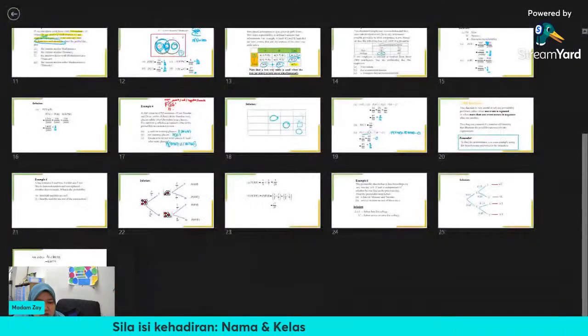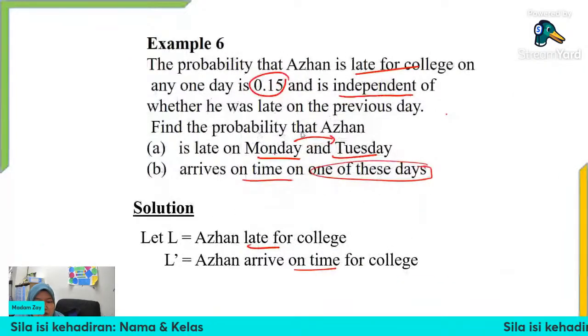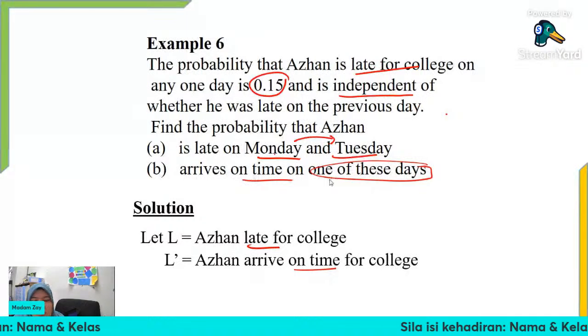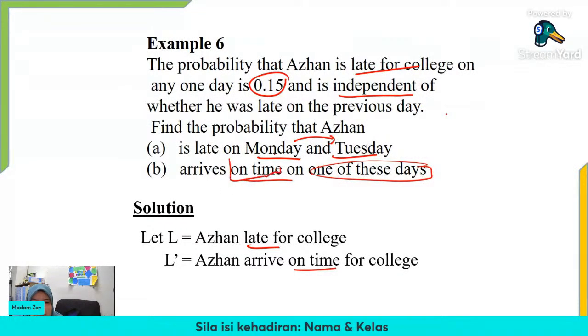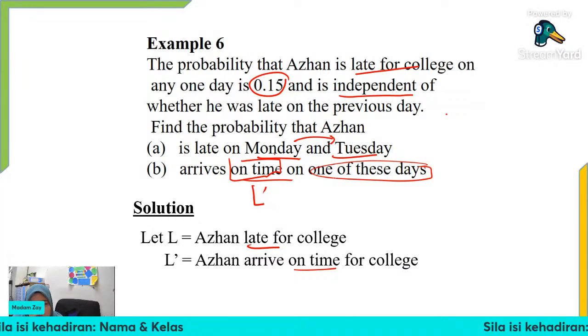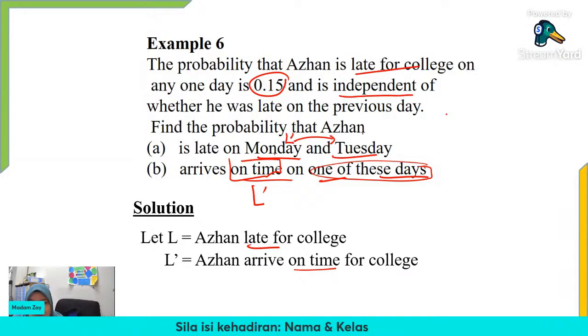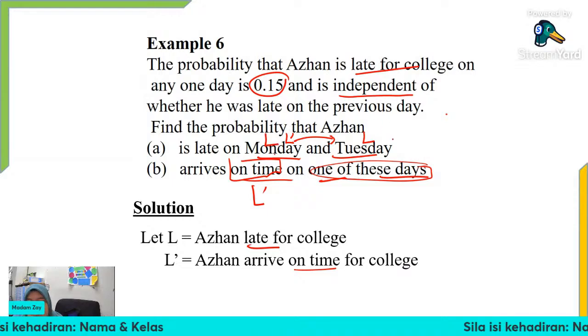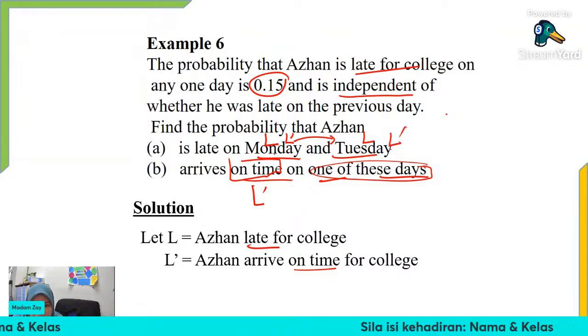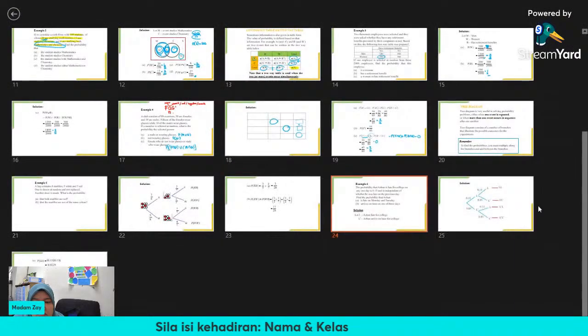Now we have the answer for late. How about the next one, question B? They ask you to find the probability that Azhan arrived on time on one of these days. What does on time mean? On time means not late. So one of these days, it's either one, right? If he is not late on Monday, he might be late on Tuesday. Or if he is late on Monday, he might be not late on Tuesday. So which of these outcomes from the tree diagram should we take?